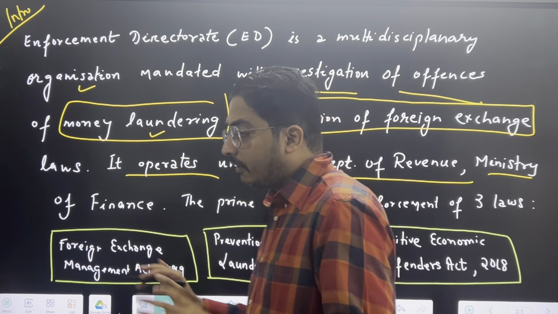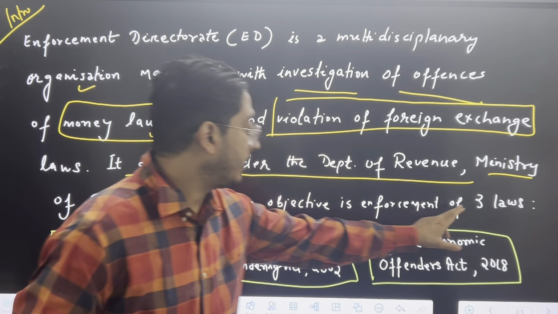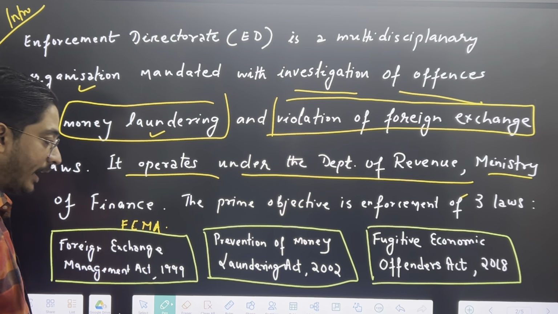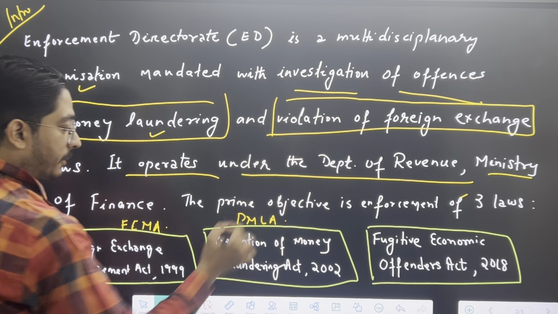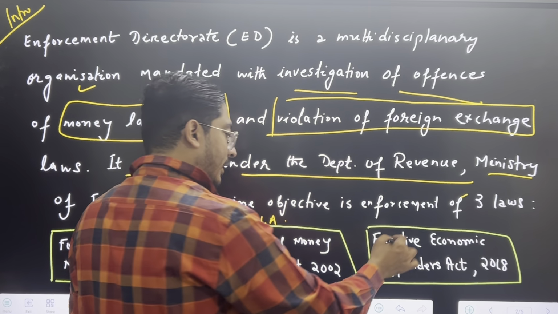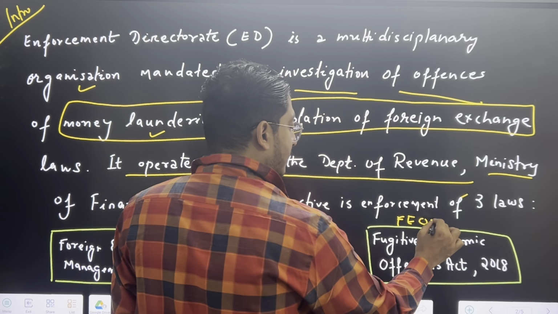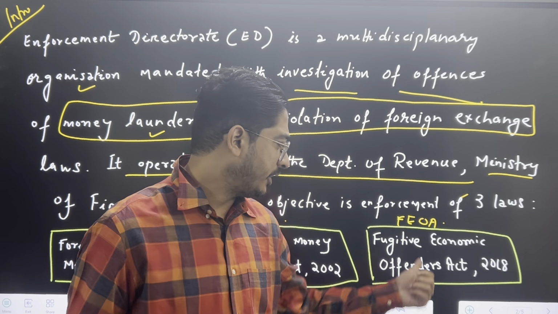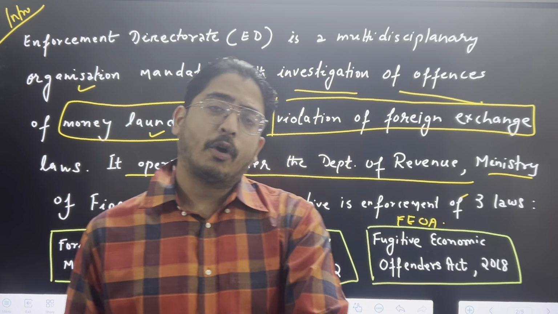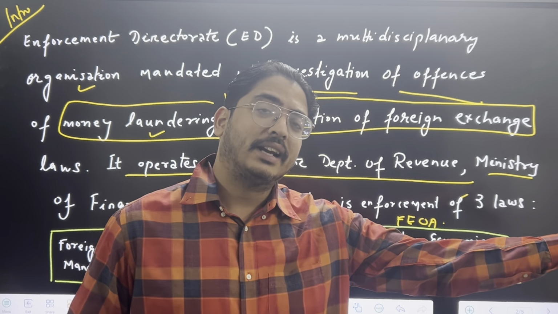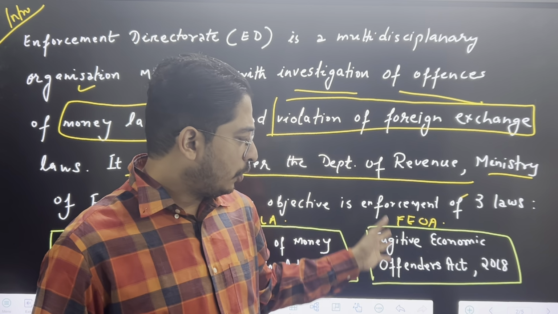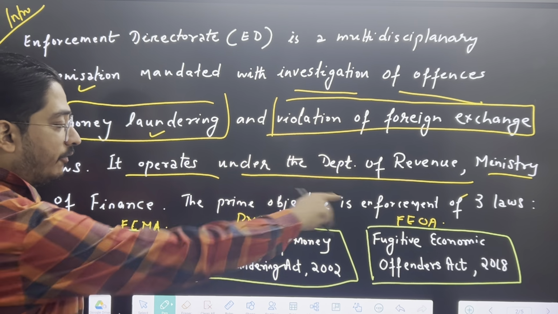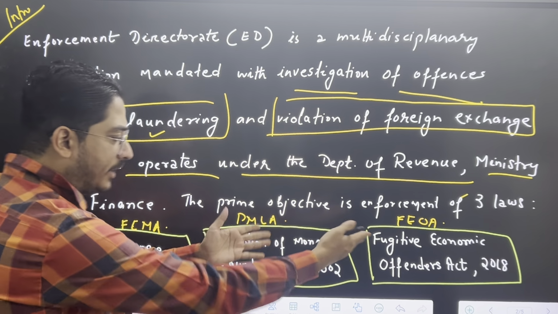Now the prime objective of the Directorate is the enforcement of these laws, that is FEMA, the Foreign Exchange Management Act, PMLA, the Prevention of Money Laundering Act, and one more act, that is the Fugitive Economic Offenders Act. It also came in 2018. These are all mostly economic offenses. Fugitive means anyone who has done an economic offense and has become a fugitive, gone outside the country, left the country. This is the act which was brought into place in 2018. So ED has powers in the enforcement of primarily these three laws.